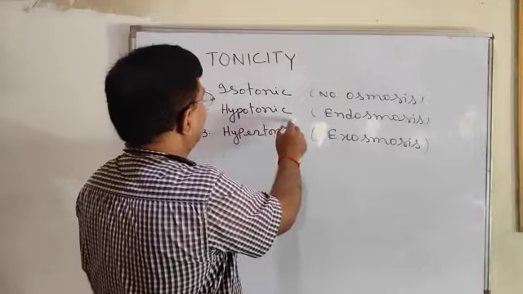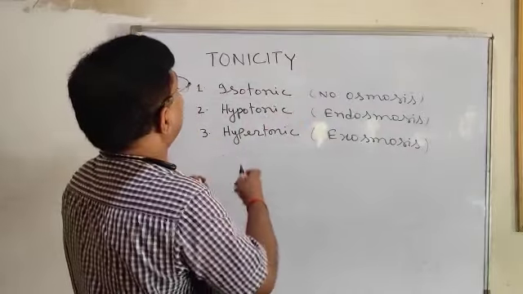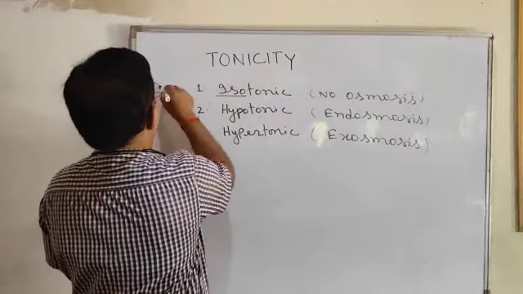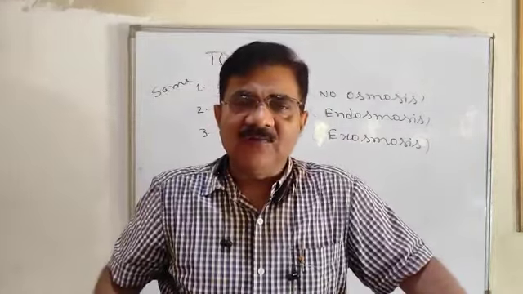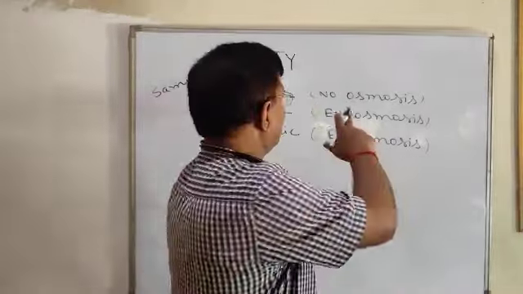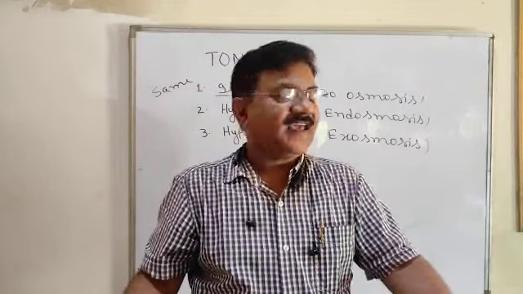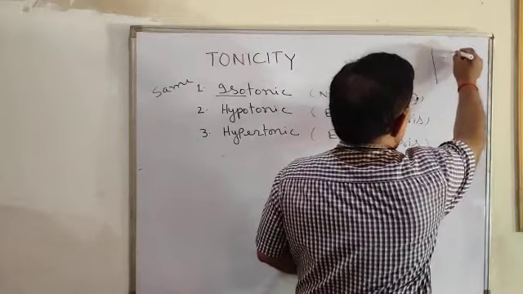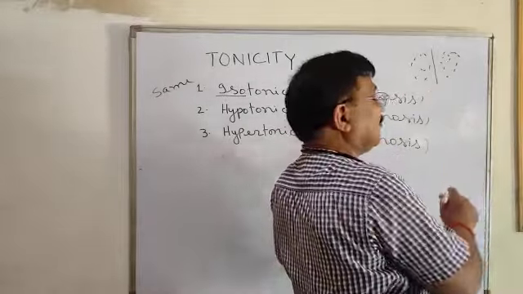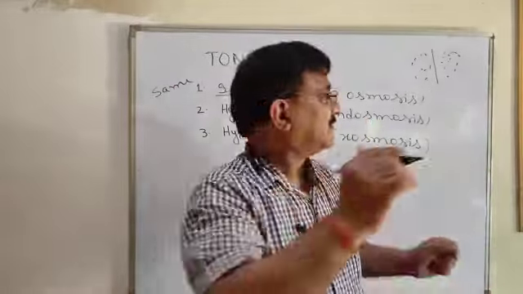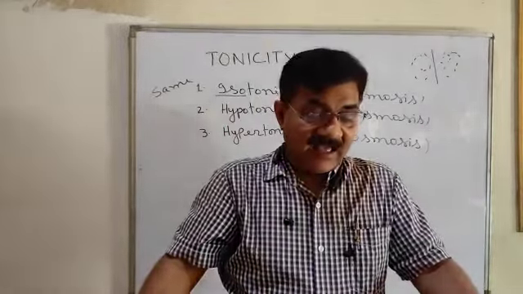And there are three types of tonicity: isotonic, hypotonic and hypertonic. Let us discuss isotonic. Iso means same. The concentration of the solution on both sides is the same. So there will be no osmosis, no net movement of water. If you keep a semi-permeable membrane and the concentration of water on both sides is the same, no net movement of water will be there.